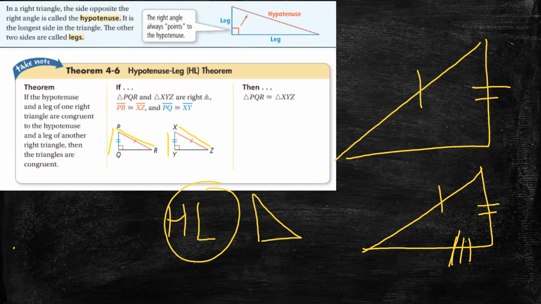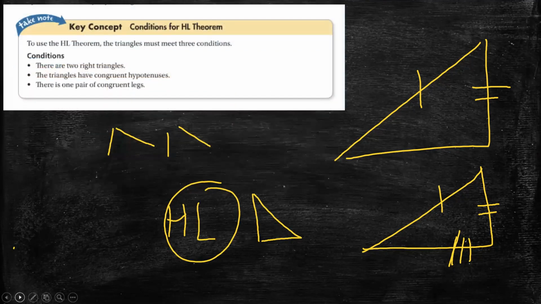And what are the conditions? We must have two right triangles with congruent hypotenuses and one pair of congruent legs.